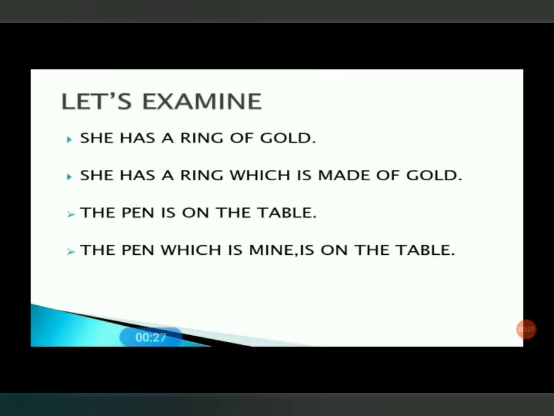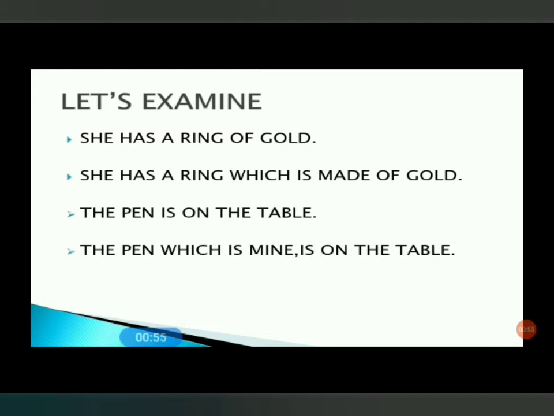We have some sentences. Let's examine these sentences. She has a ring of gold. When we divide this sentence into subject and predicate, we find that this sentence has a subject and a predicate. It means it's a simple sentence because it consists of only one finite verb.